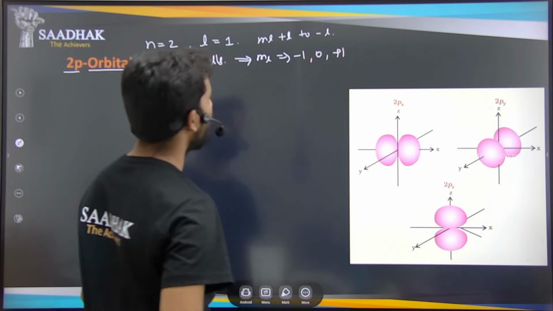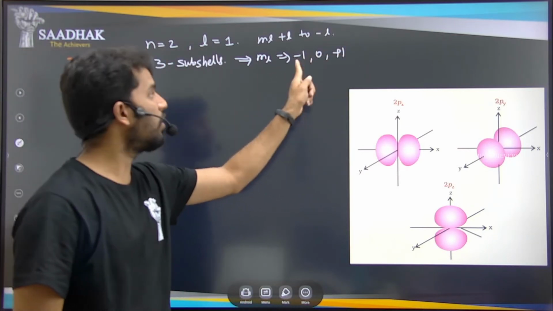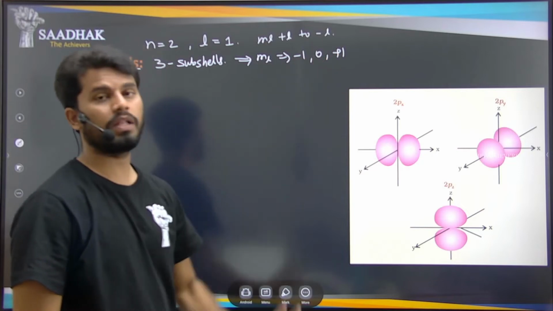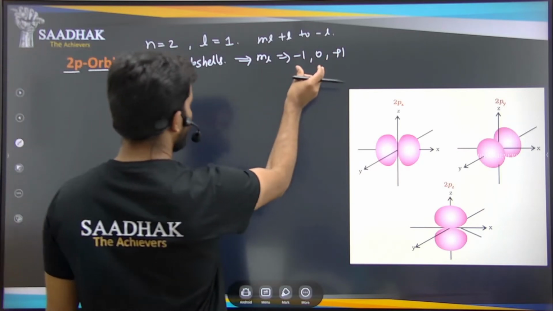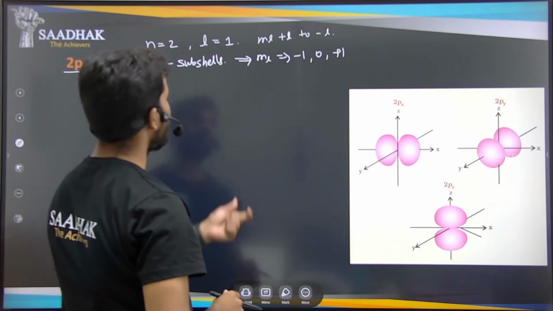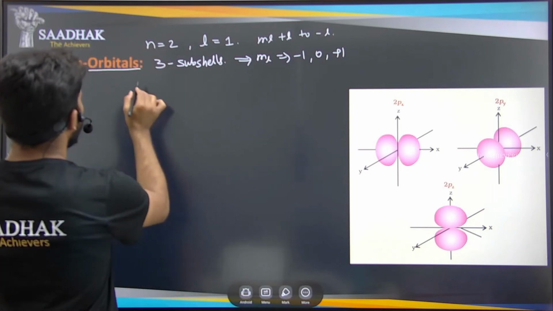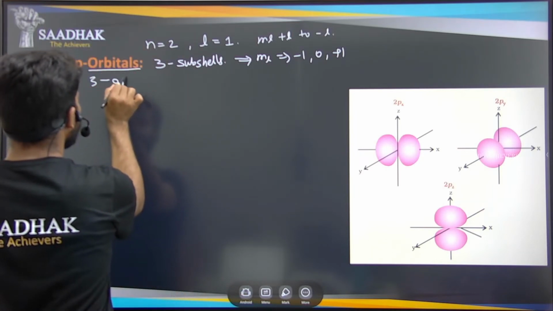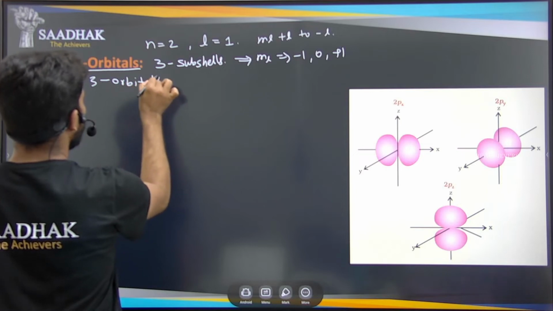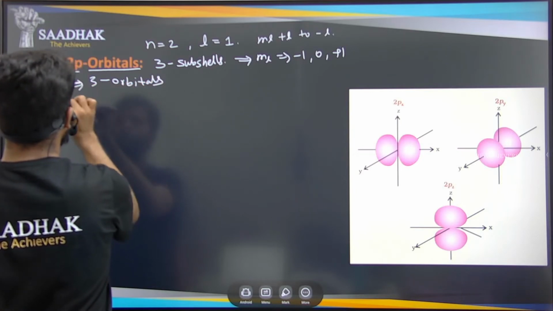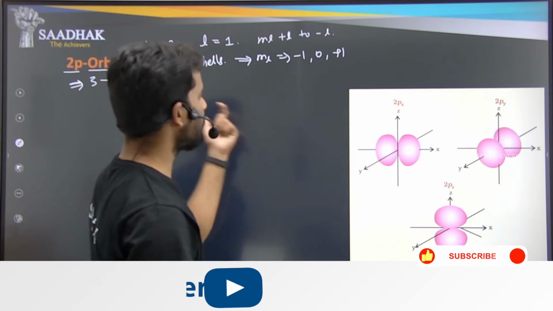So we have three orbitals, belonging to 2p: minus 1, 0 and plus 1. The structure of them is like this.